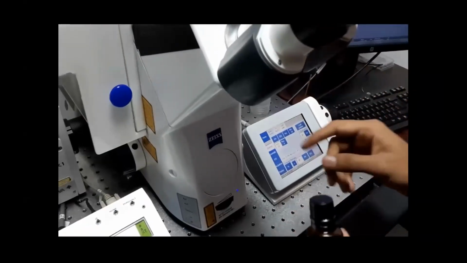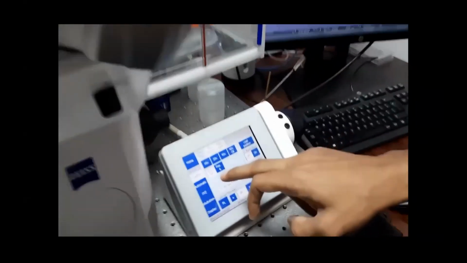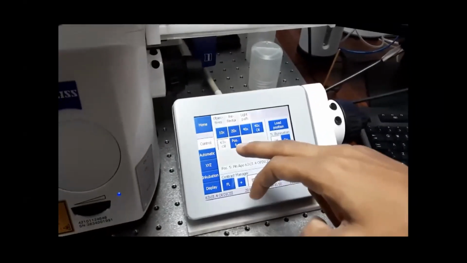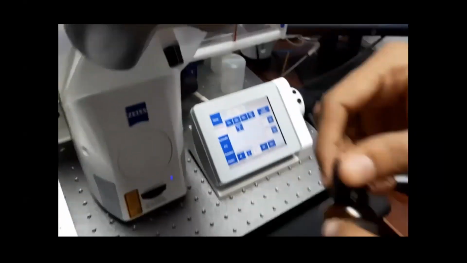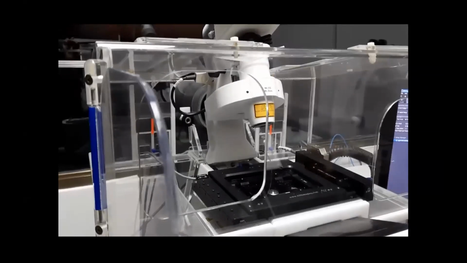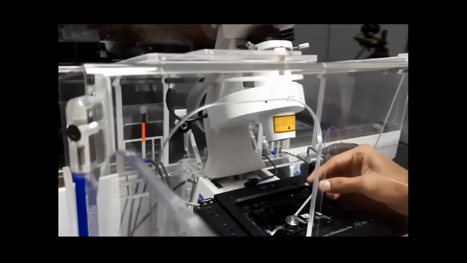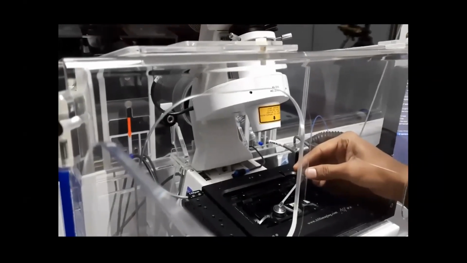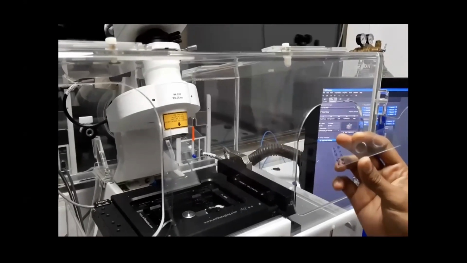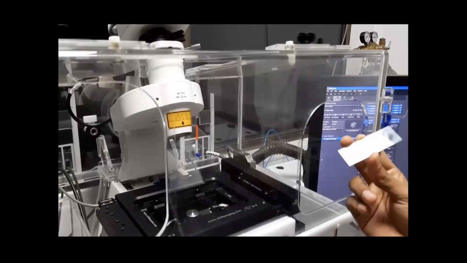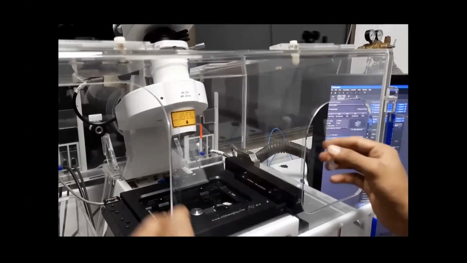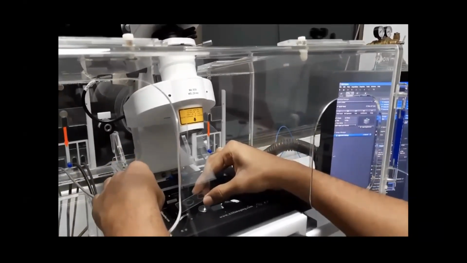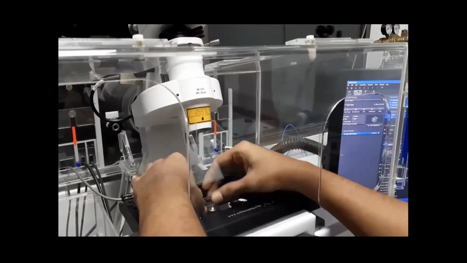Now I'm using the 63x oil objective. So I need to top up oil on the objective. We just take a drop of the cancerous cells which I'm going to observe. You just take this and put it on the stage very gently.